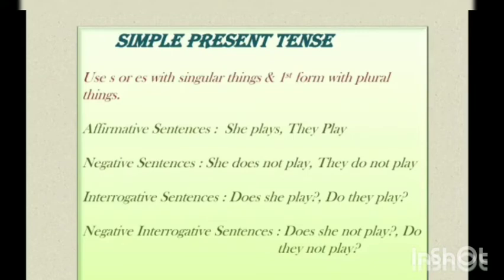In simple present tense, we use s or es with singular things and first form with plural things. Like in affirmative sentences, she plays, they play. In negative sentences, she does not play, they do not play. In interrogative sentences, does she play, do they play? And in negative interrogative sentences, does she not play, do they not play?